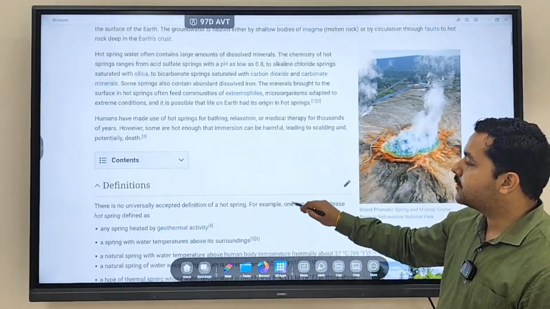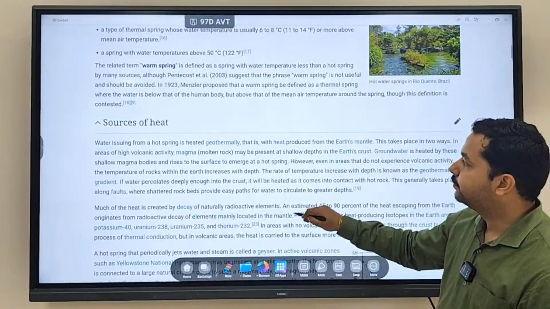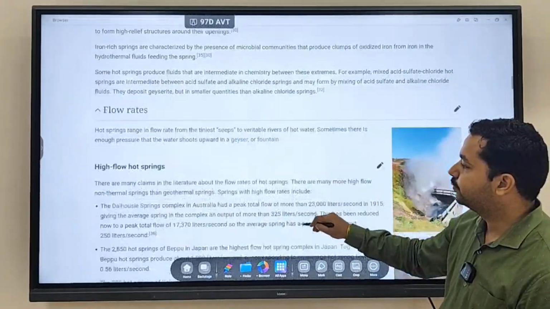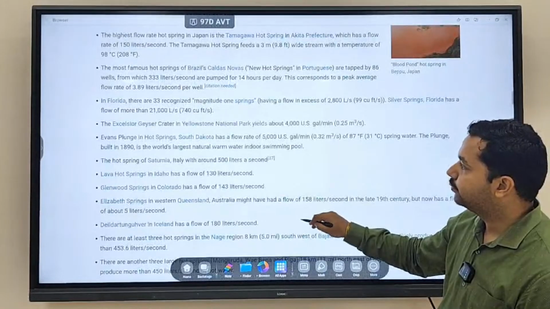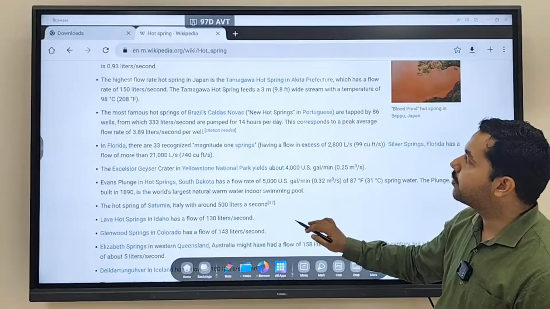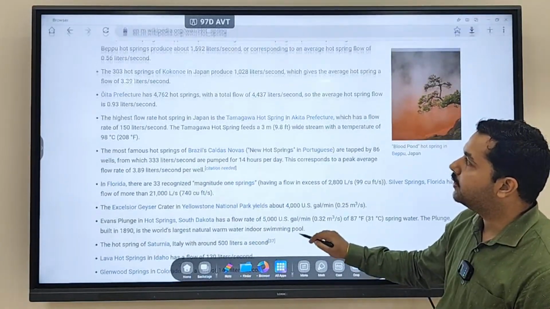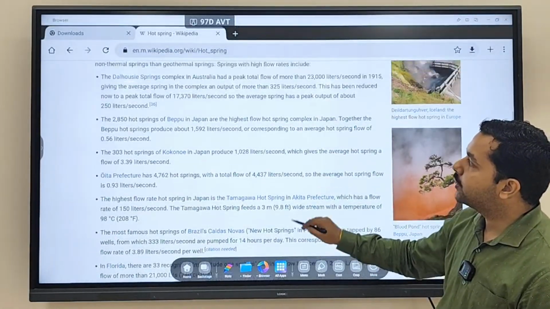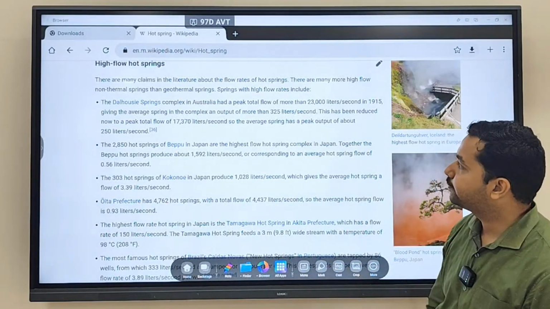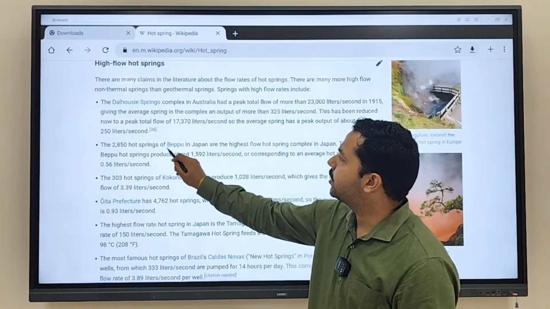So you can see this. So you see where some of the important hot springs are located. You will find them in the Japanese region.